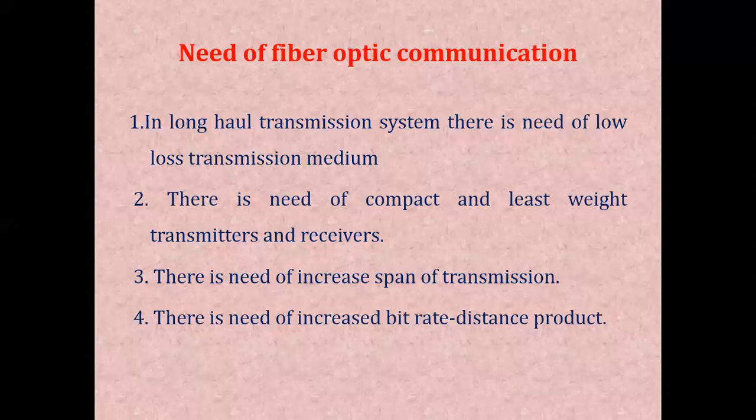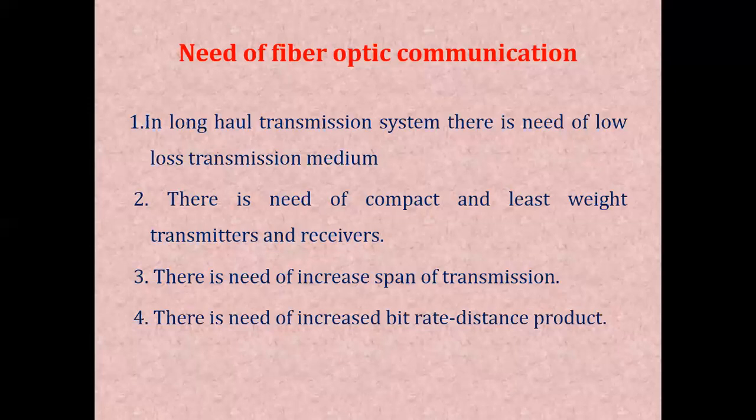Now we can see that in different people's homes, people are using Wi-Fi, right? The Wi-Fi is connected with optical fiber at their home. So a compact system provides flexibility to use fiber optic communication. Next is the long span.